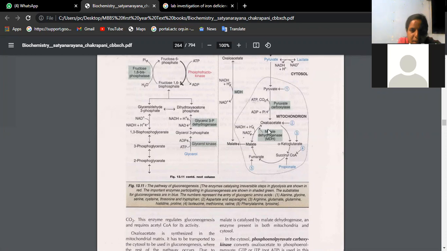Second is oxaloacetate. Oxaloacetate can be synthesized from the amino acids aspartate and asparagine. Then alpha ketoglutarate can be synthesized from arginine, glutamate, glutamine, histidine and proline. Number 4, succinyl CoA, can be synthesized from isoleucine, methionine, valine. Number 5 is fumarate, which can be synthesized from phenylalanine and tyrosine. So these are all the amino acids which can enter into the citric acid cycle.